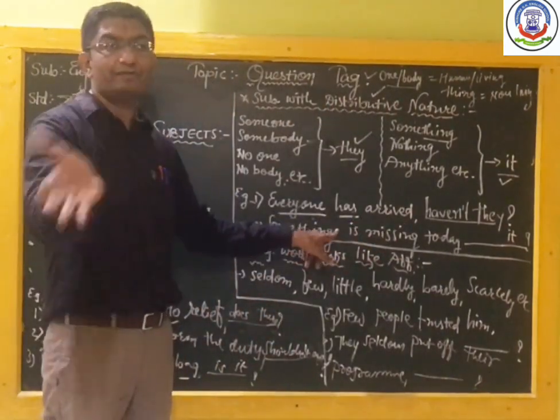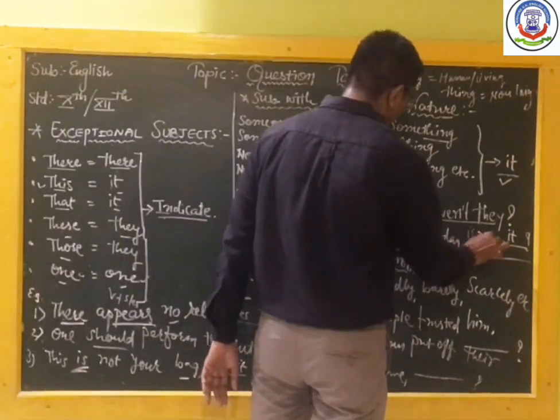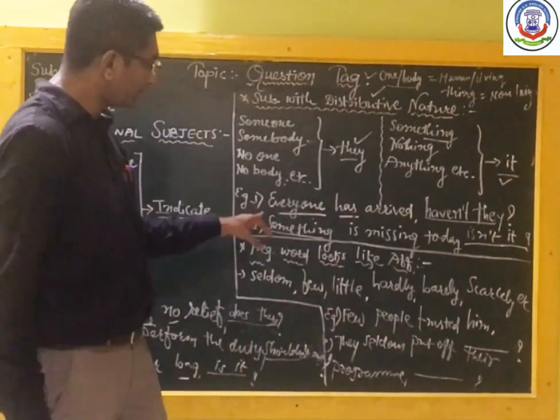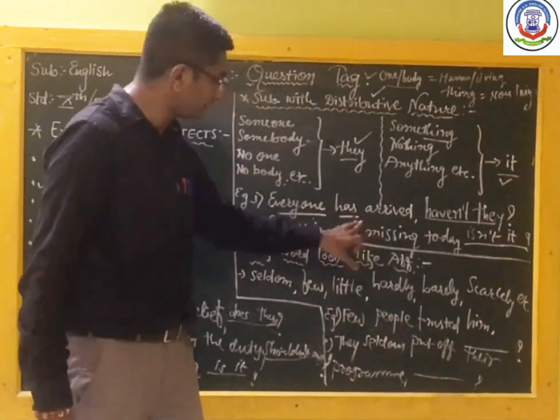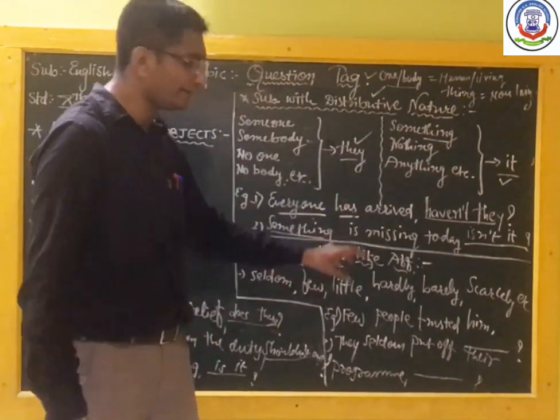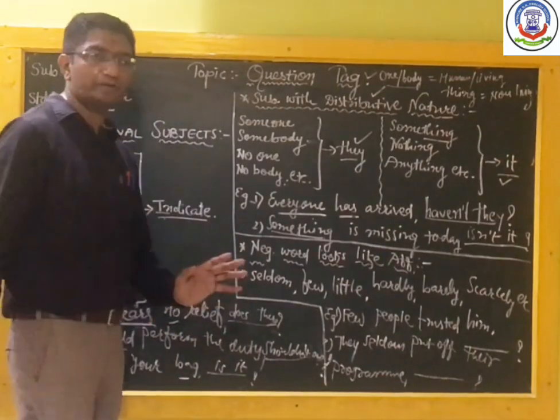Sentence positive, answer negative. So is turns into isn't, and the answer is isn't it. For example, everything is missing, even then the answer is isn't it. Nothing is missing, so the answer is is it, because nothing is negative. Okay, that is done.